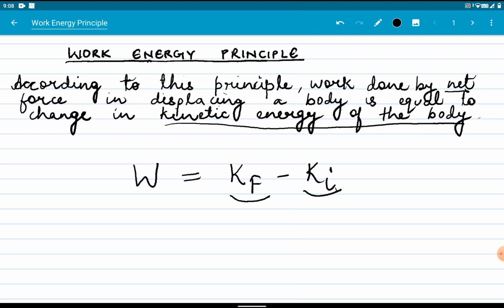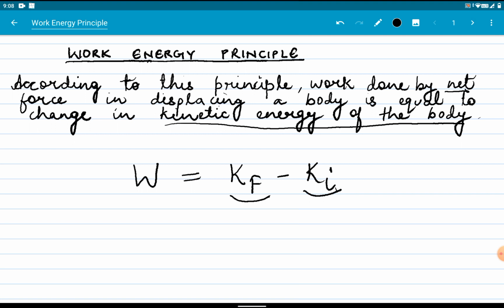So in other words, we can say that this principle states that work and kinetic energy are equivalent quantities. Whatever work is done, that much change will come in kinetic energy. If work done on the body is positive, its kinetic energy will increase. If the work done on the body is negative, its kinetic energy will decrease.